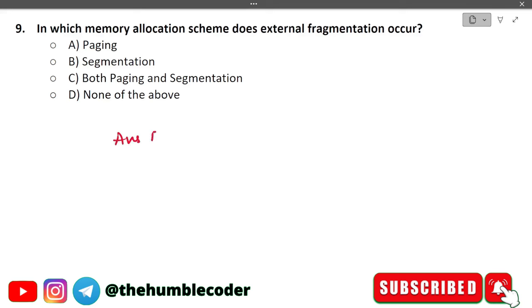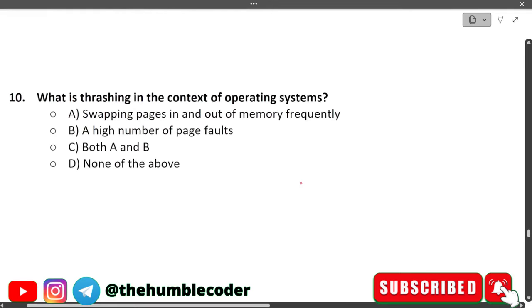So segmentation is the memory allocation scheme that causes external fragmentation. Basically, you know why it is the answer, because memory is allocated in variable size blocks in case of segmentation, which means how much memory it needs, that much only it will take. To just explain in simple words.